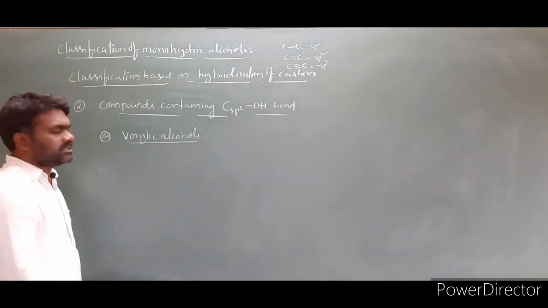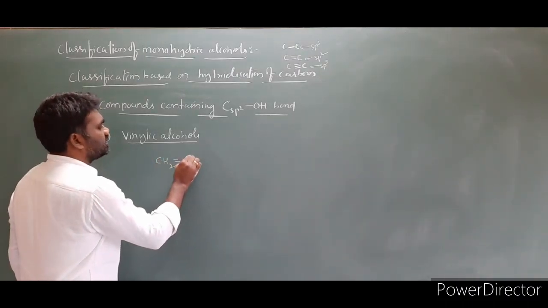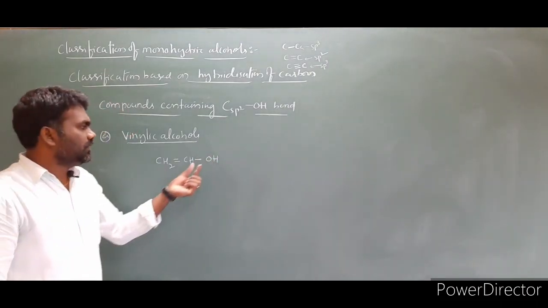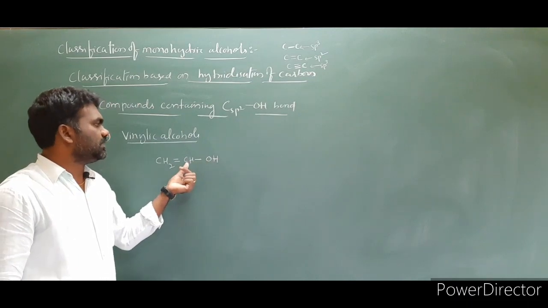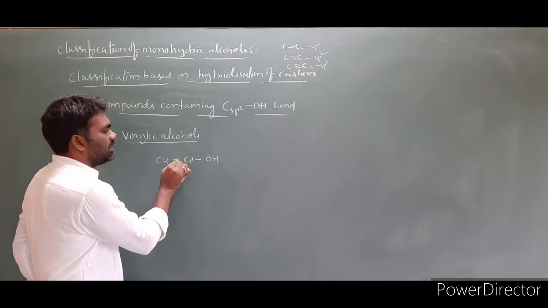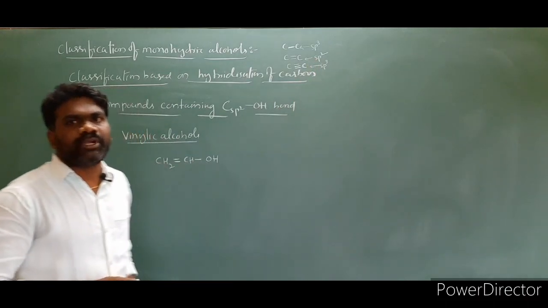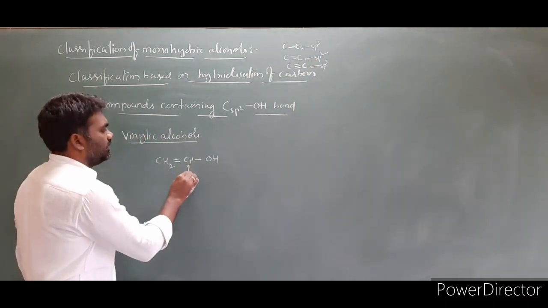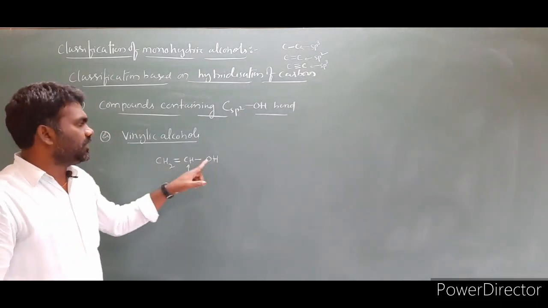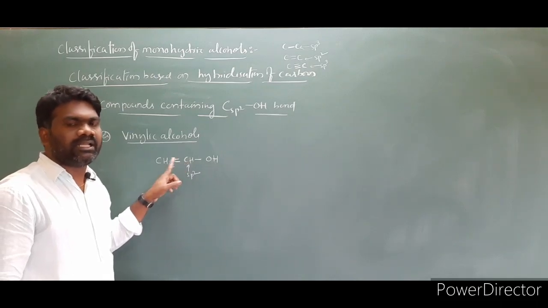The vinylic alcohols, in the sense, I am taking an example, CH2=CH-OH. If you look at this example, the OH group is attached to a carbon, and that carbon is sp2 hybridized. This carbon is directly attached to the double bond, the carbon-carbon double bond, so we have to take it as sp2 hybridized. So in vinylic alcohols, the OH attached carbon is sp2 hybridized in an aliphatic system.